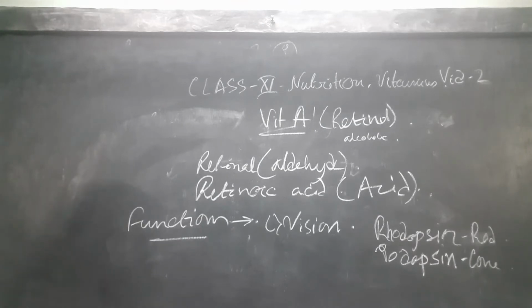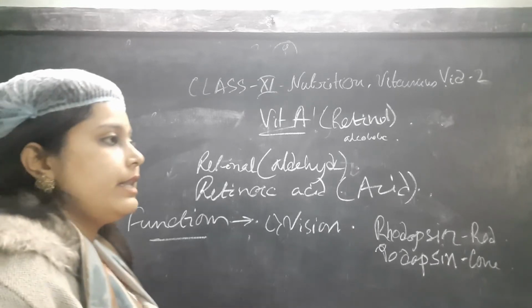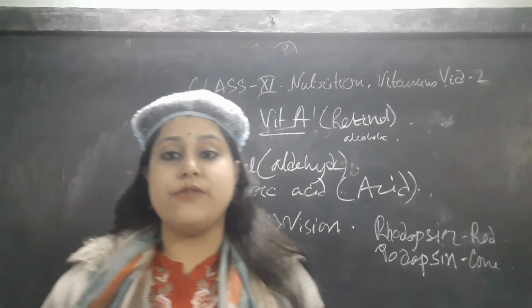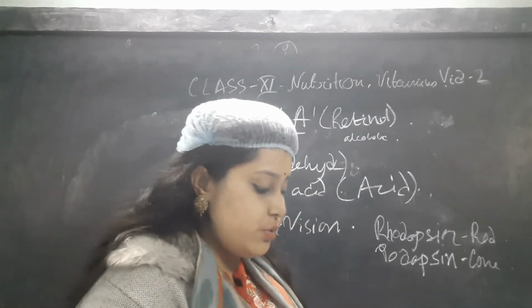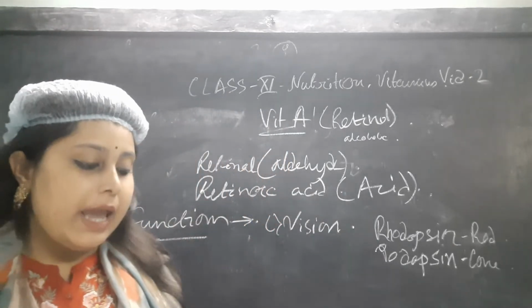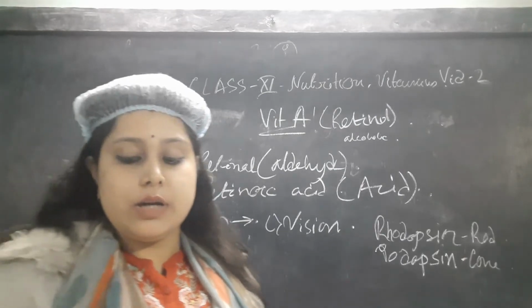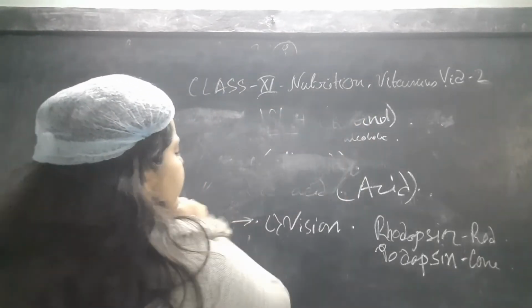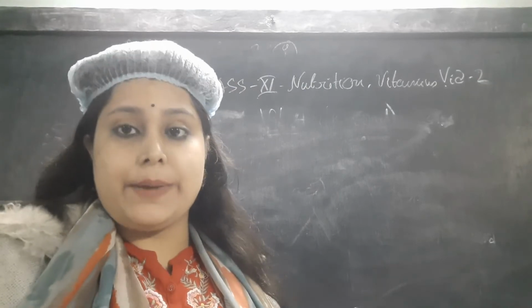So by forming them, by activating them, by interconversion, these are the main functions of vitamin A in our body. I'm just rubbing this part because I'm going to talk about this with the picture of it. So let's check.